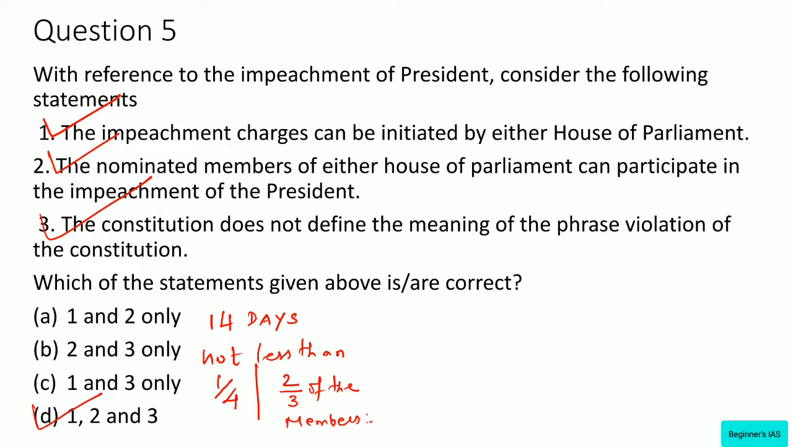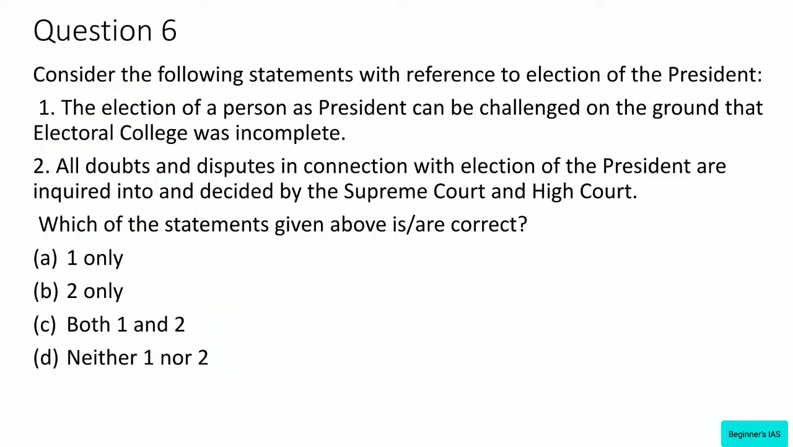So these are the few important facts related to impeachment of president. Let us move on with question number 6. Consider the following statement with reference to election of the president. The election of a person as president can be challenged on the grounds that the electoral college was incomplete.